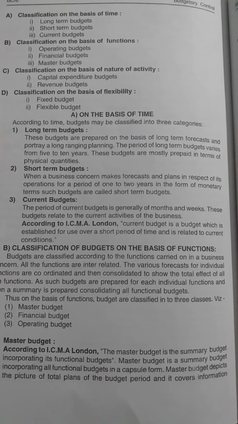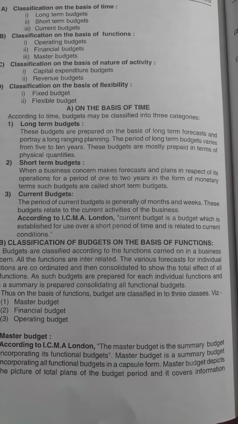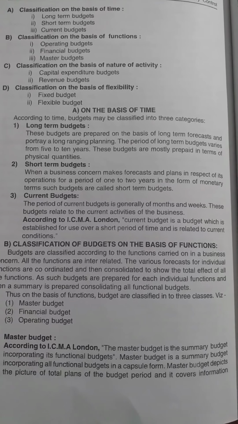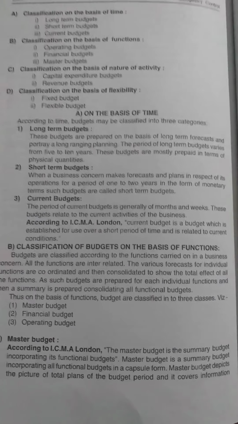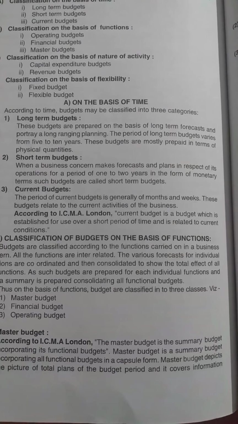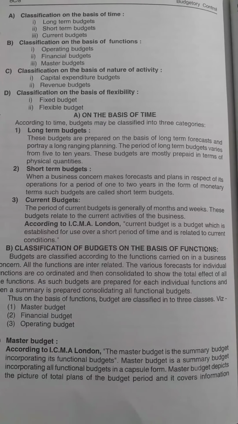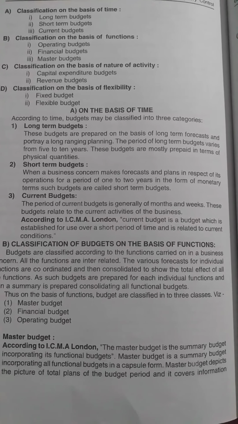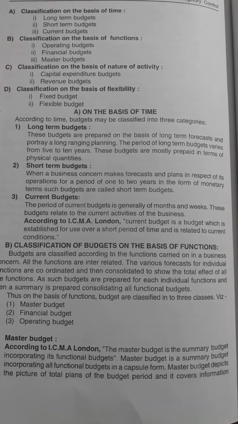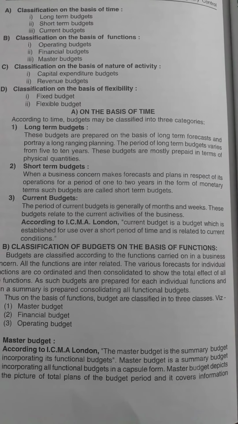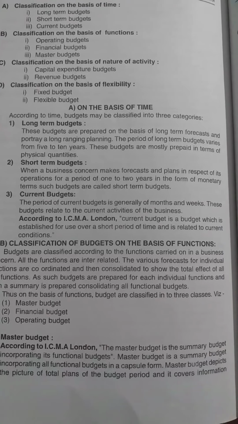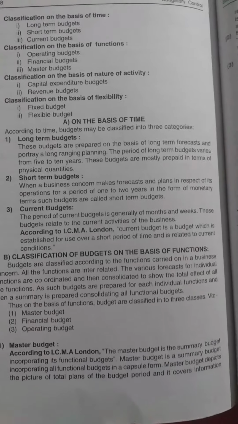Whereas short term budget, vice versa, is prepared keeping 1, 2 or 3 years in mind, considering the monetary aspects, which are small in nature. We prepare and make a plan of a budget with respect to a business concern. And another is current budget, which is generally for a month or only for a few weeks. We prepare a small budget, keeping a very short period in mind, with respect to the monetary aspects of a business concern.